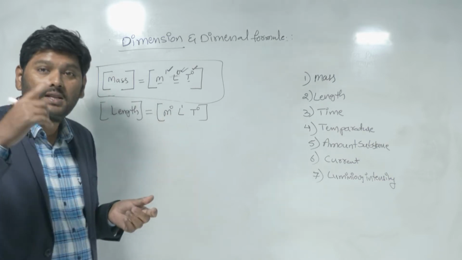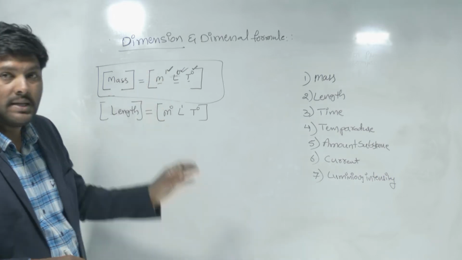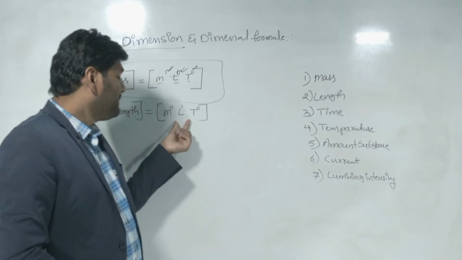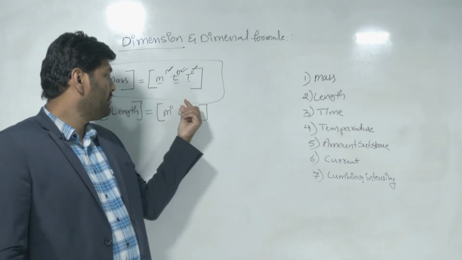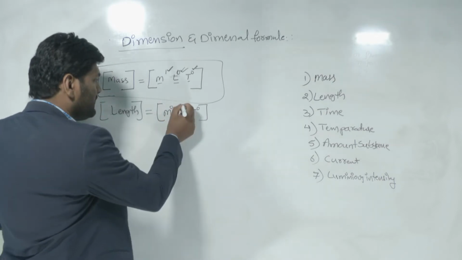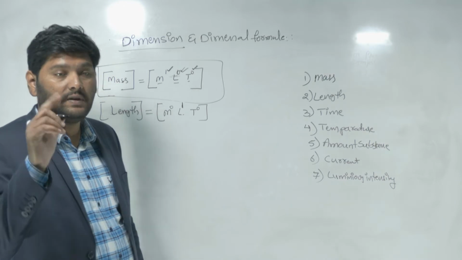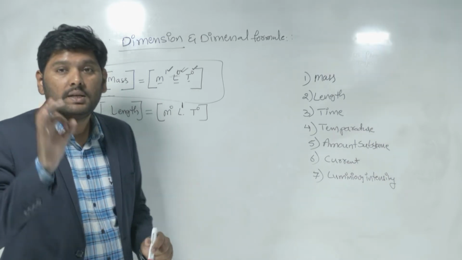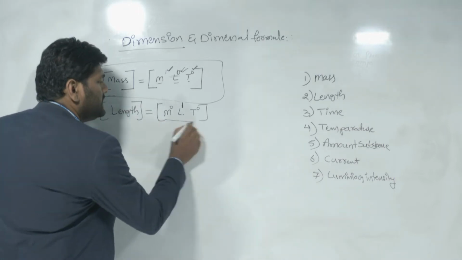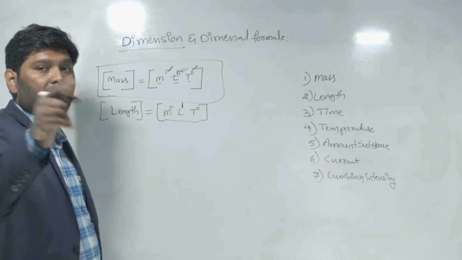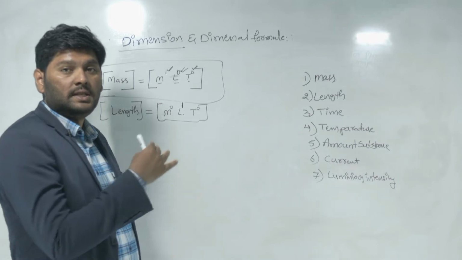What are the dimensions of length? Mass dimension is 0. Length dimension is 1, because the power of length is 1. Time dimension is 0. Got it? So totally this is your dimension formula, and 0, 1, 0 are the dimensions of length.